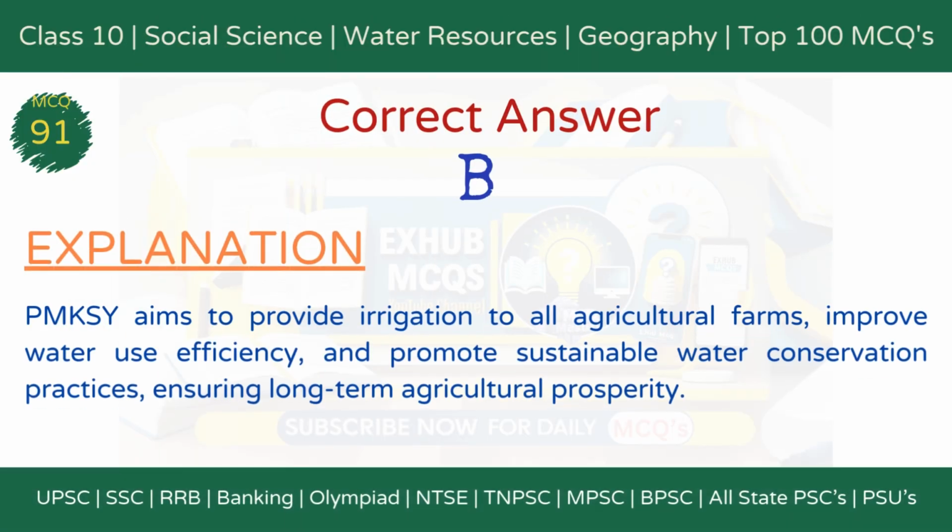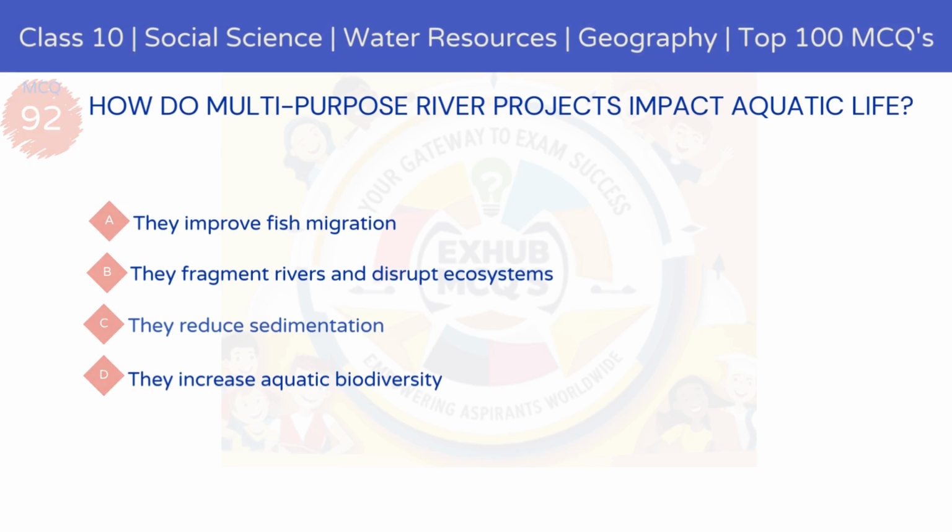The correct answer is option B, to ensure irrigation for all farms. Explanation: PMKSY aims to provide irrigation to all agricultural farms, improve water use efficiency, and promote sustainable water conservation practices, ensuring long-term agricultural prosperity. Question 92.